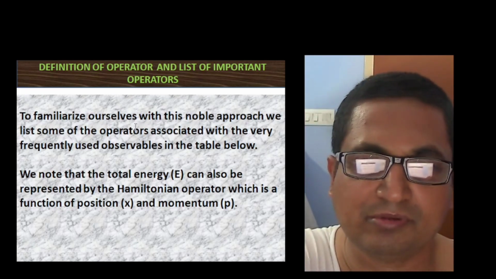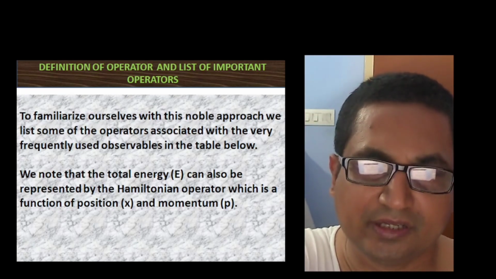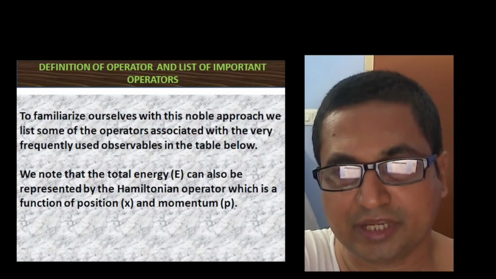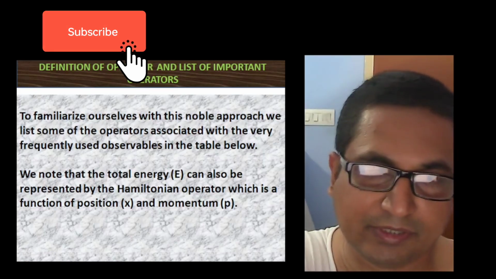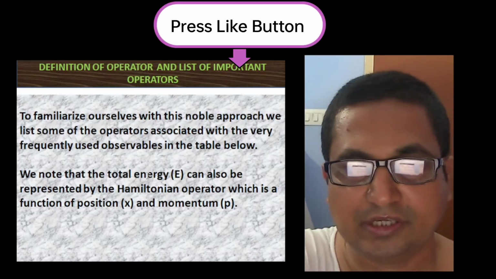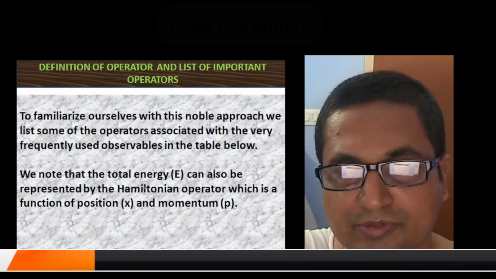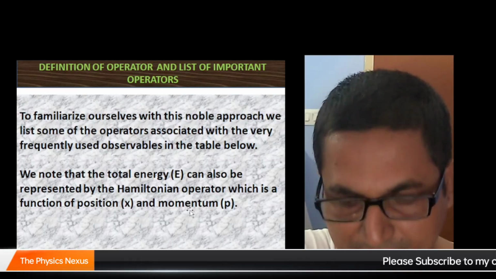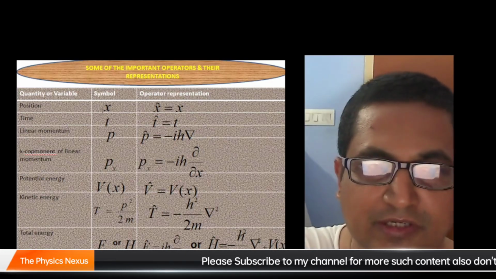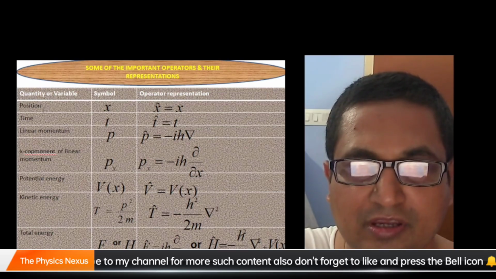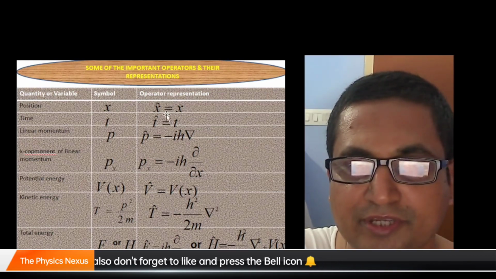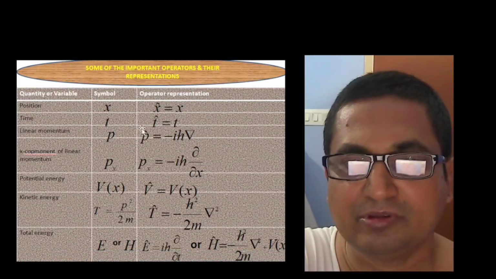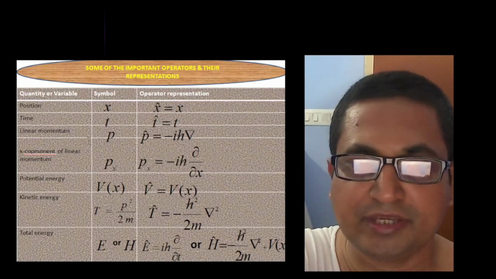To familiarize the idea, in this video, let us list some of the operators which are very frequently observed as dynamical variables in classical mechanics, which became operators. The total energy can also be represented as a Hamiltonian operator, which is a function of both position x and momentum. Let us list the other things. Here we see that position is the quantity, and the operator representation is x cap, which is simply x. Time is the symbol t, and the operator representation t cap is simply t.